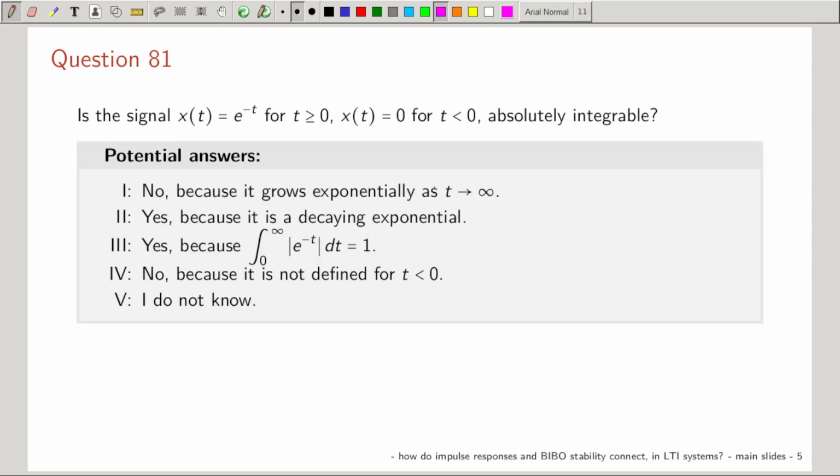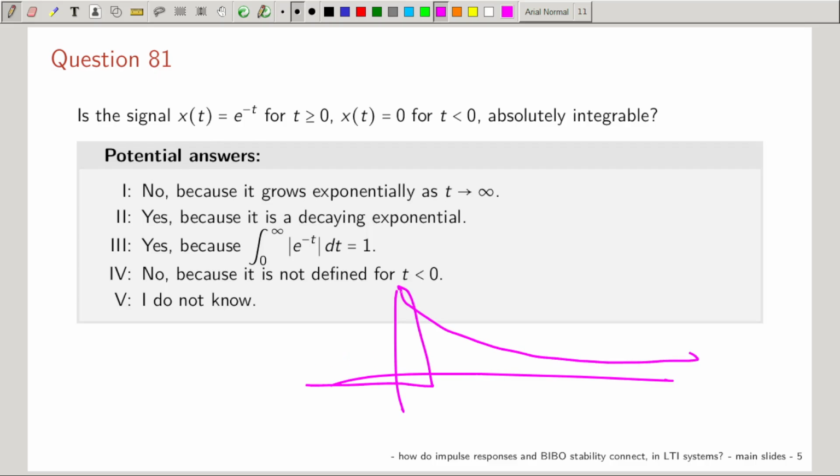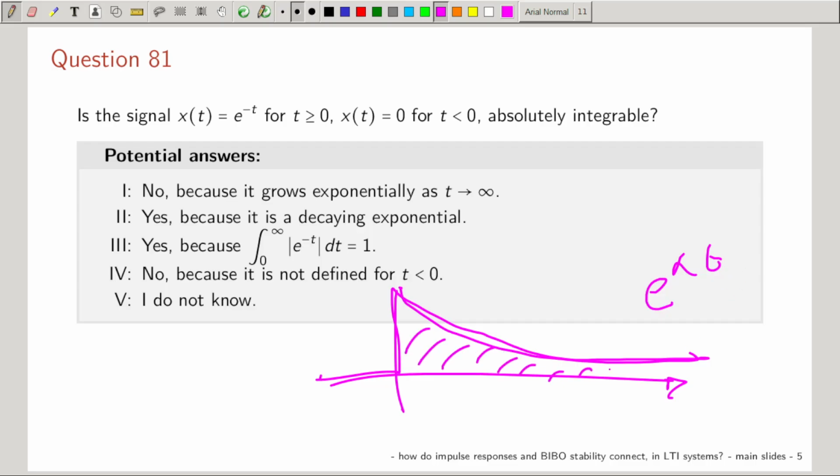So the examples that we did: an exponential, zero and then the exponential. This one, e to the minus alpha t, e to the alpha t with my alpha negative, for t bigger than 0. The area here, is it finite? Yes. The integral of an exponential gives you the exponential.